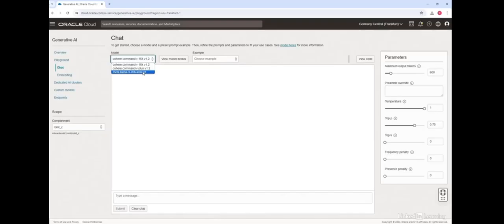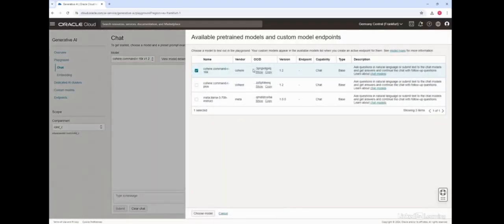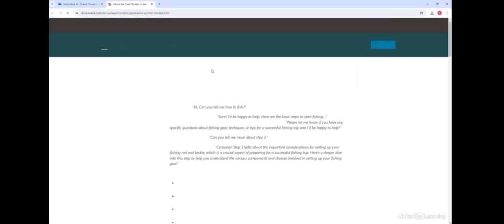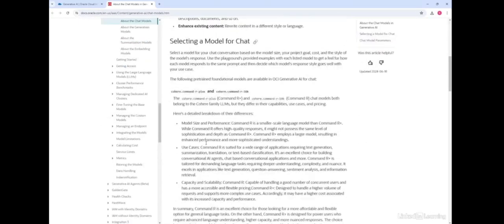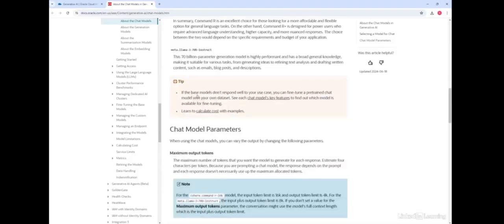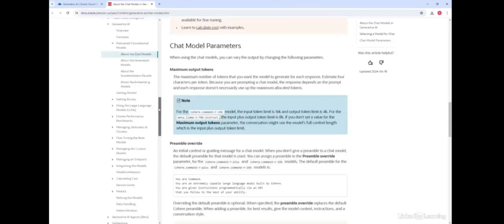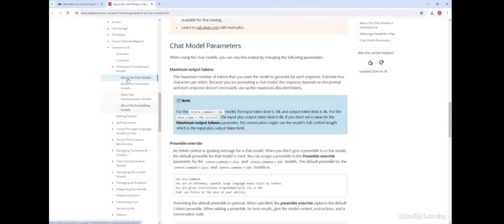Those models are available, and I'll go to embedding later on. If I click on model details, you can read a little bit more about these models, and you can see some of the versions, etc. If I click on this chat model link, it takes me to the OCI documentation page, and here I can read more about some of these models. I want to show you one thing here.